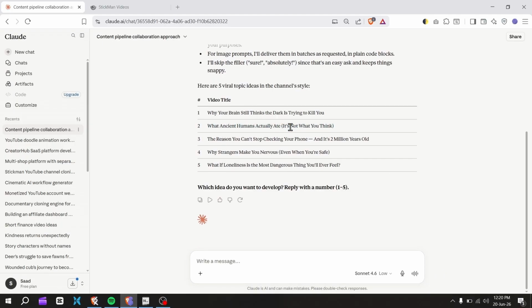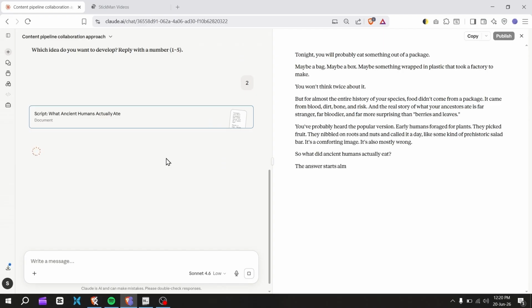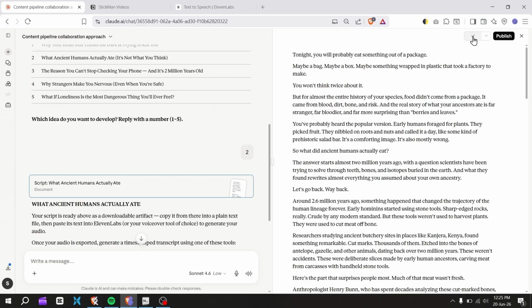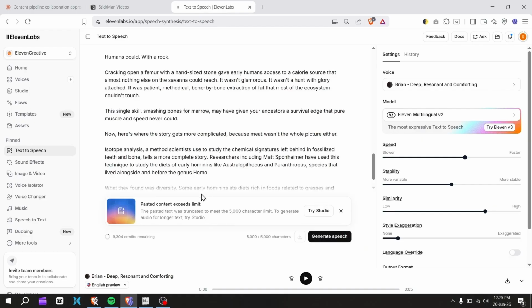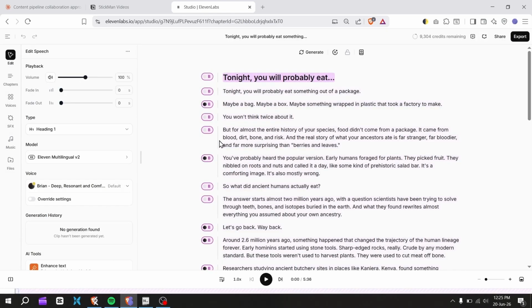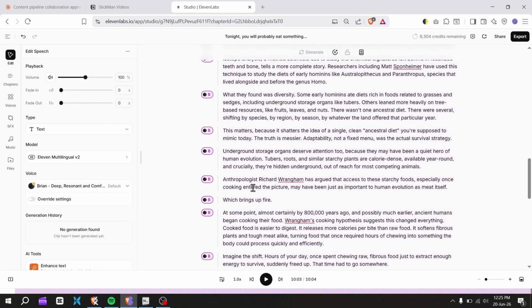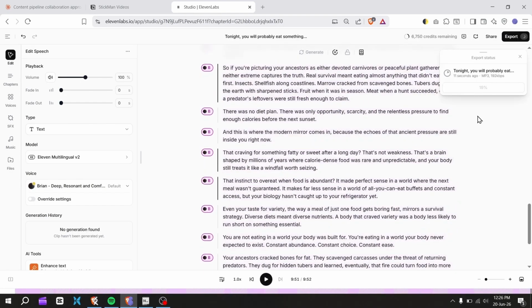I like the second topic. Now Claude will start writing an engaging script. Once the script is ready, copy it. Go to ElevenLabs and paste the script in. If the script is too long for the regular editor, switch to Studio instead and paste the complete script there again. When you export it, the audio generation will begin. Wait a few moments, and once it's ready, download the file.